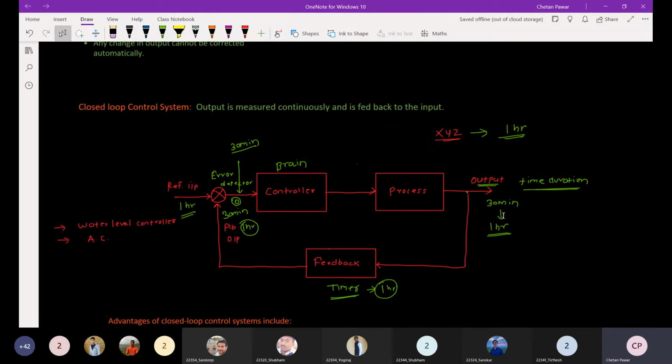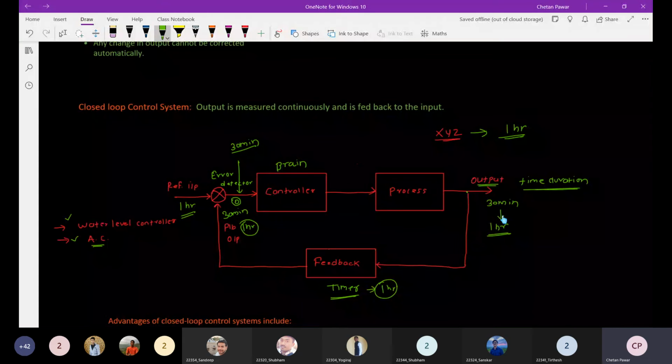So have you understood this closed loop control system? Yes, sir. Good. We have talked about the human body as a closed loop control system. If we talk about more technical or electronic devices, that can be the water level controller, or the air conditioner.